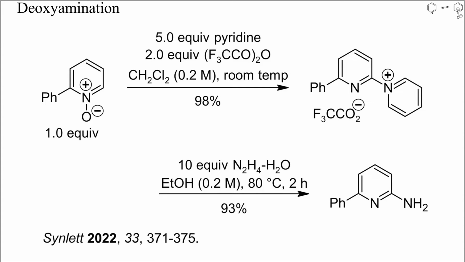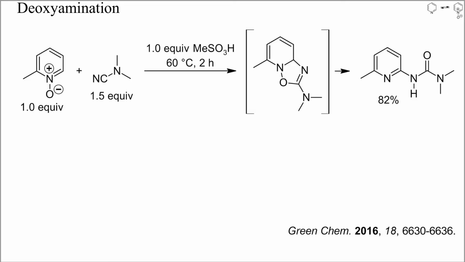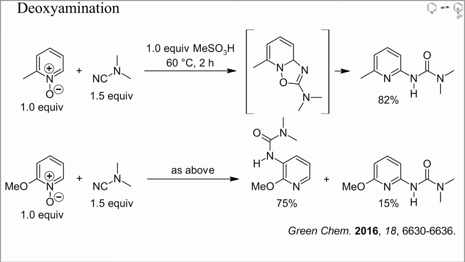Similarly, pyridine N-oxides can also be converted into 2-aminopyridines by treatment with trifluoroacetic anhydride and pyridine, followed by hydrazinolysis of the intermediate pyridinium salt. Both reactions gave high yields. Treatment of pyridine N-oxides with cyanamides and methanesulfonic acid yielded 2-pyridyl ureas. Interestingly, with 2-methoxypyridine, a mixture of two isomers resulted, probably again by the mechanism discussed earlier. By the way, ureas are not convenient precursors to amines, because these can be extremely resistant to hydrolysis.